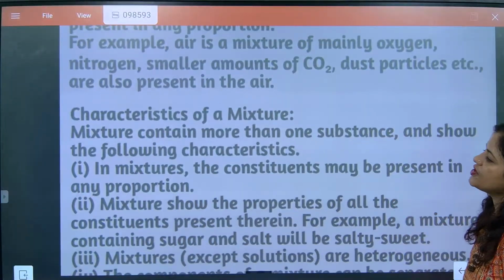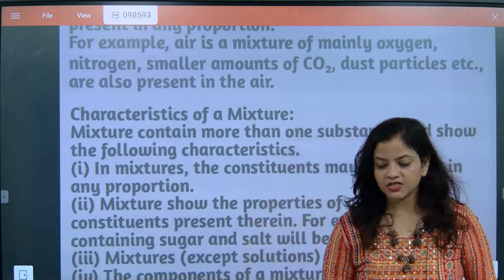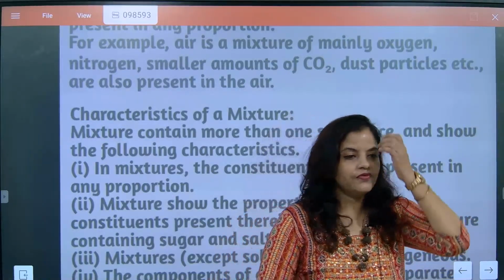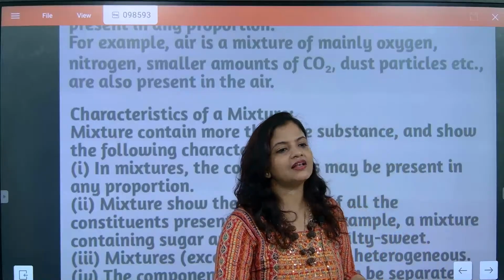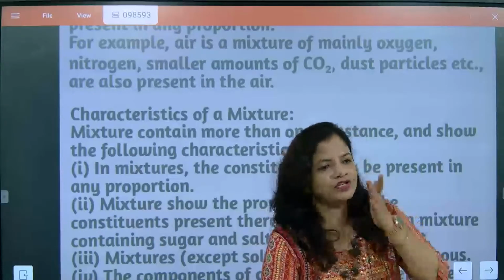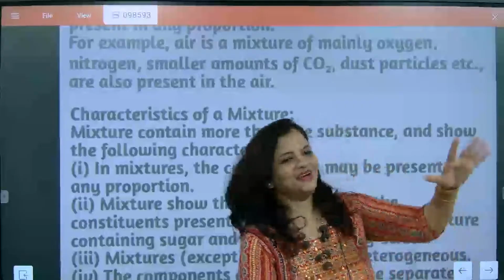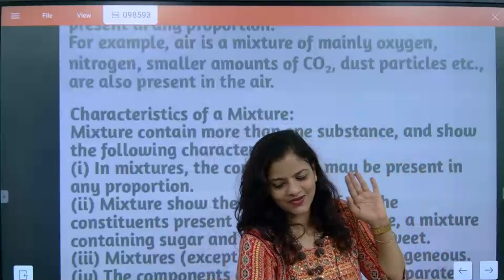So, characteristics of mixture. Last class we were talking about this; we were trying to understand mixtures. In the first content, what have we studied about mixture? What have we studied that a mixture will be exactly? Tell me. They don't have any boundaries. Means they don't have any boundaries. Super.